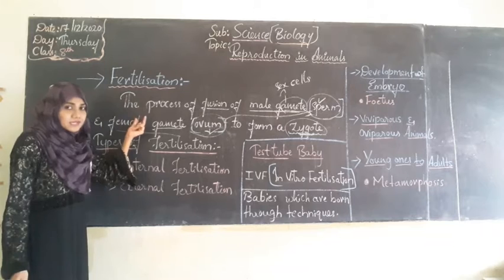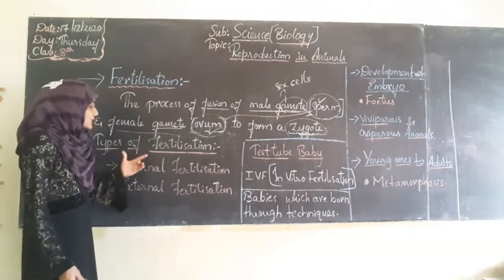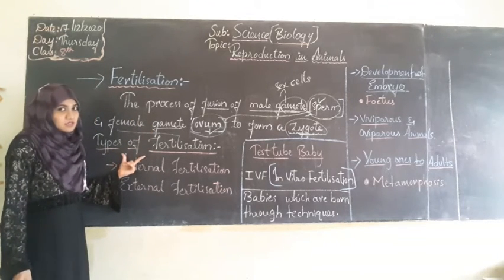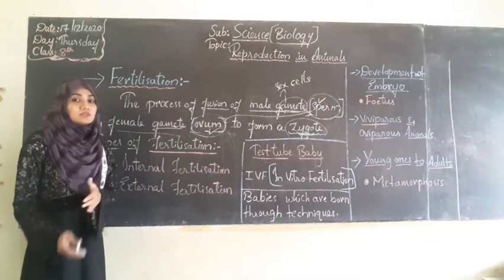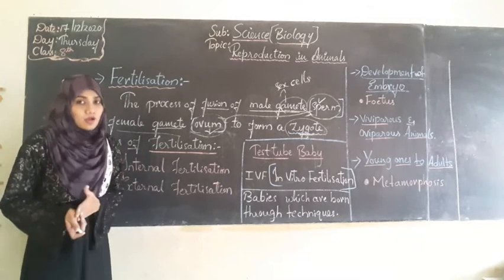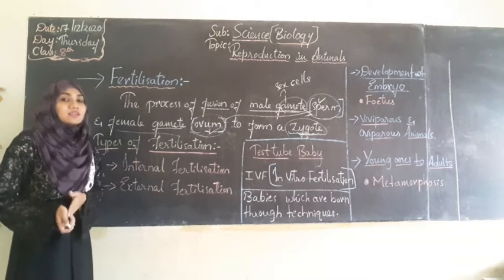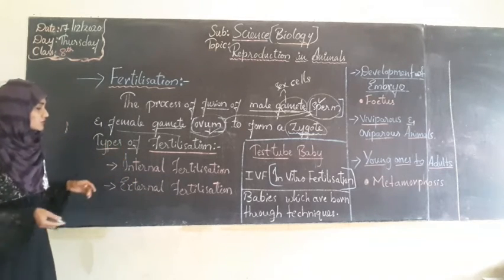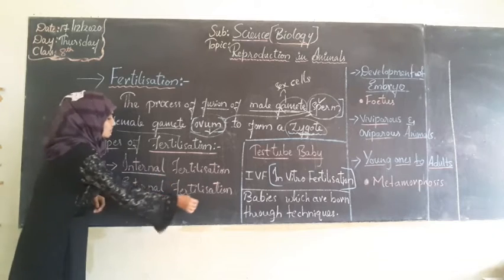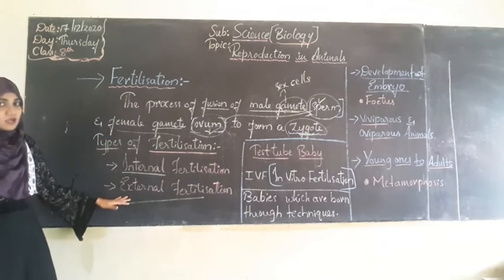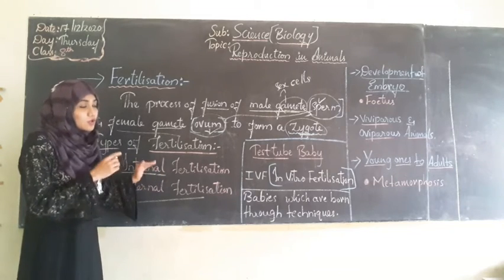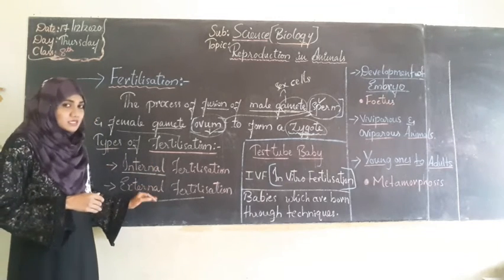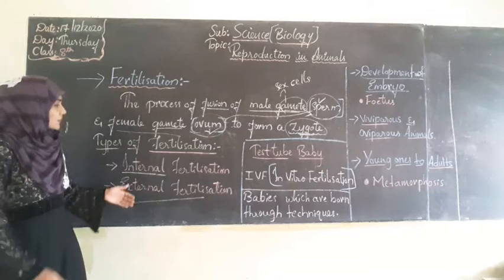Now in fertilization, we will come across two types. Fertilization is of two types, based on the differences in living organisms and their body structures. Which are those? One is internal fertilization, and the other is external fertilization. We human beings perform internal fertilization. Now what is internal and external fertilization? We will discuss it in detail.